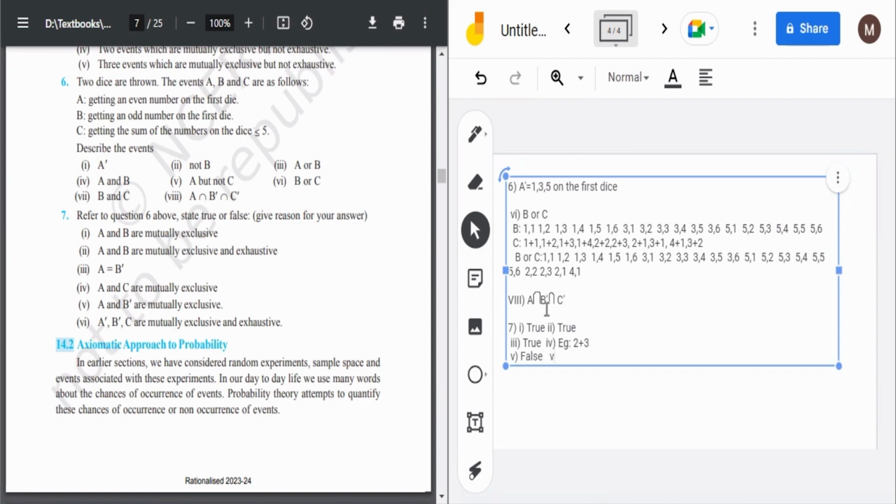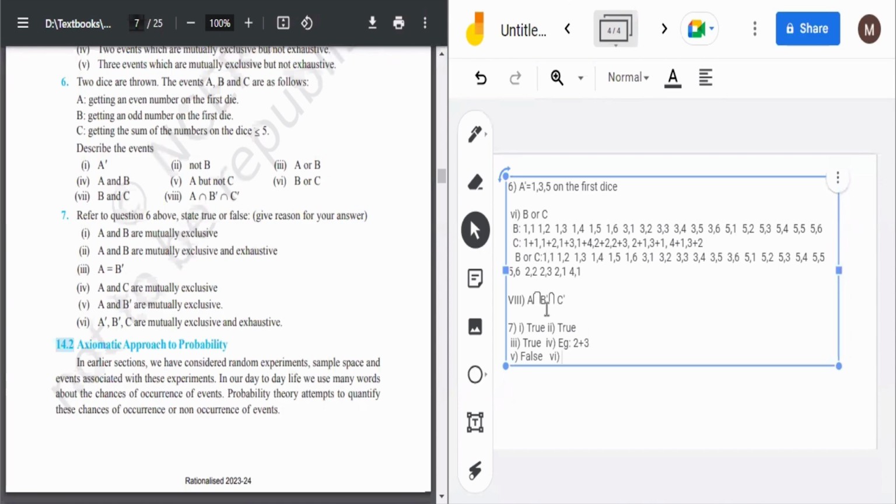Then coming to the sixth one, it is saying A dash, B dash, and C are mutually exclusive and exhaustive. A dash is nothing but B, and B dash is nothing but C. So A dash and B dash are in themselves mutually exhaustive, and then it is saying C also is mutually exclusive.